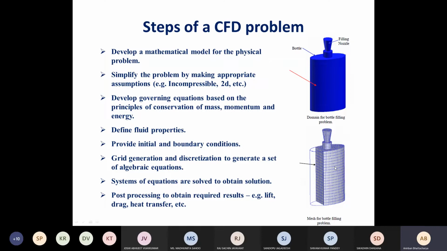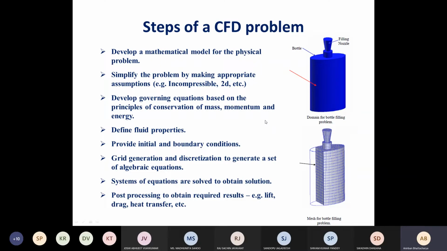So from that, we have to calculate relevant parameters. For example, if I want to find out the heat flux, I can calculate it using heat flux equal to minus k dT/dx at a point. Because we know what T is at two adjacent points, we can find dT in terms of delta T. Similarly, dx in terms of delta x, meaning difference in temperature and difference in length, or the defined space between two grid points, and then we can calculate the heat flux. Similarly, we can find out shear stress or any other parameter that we want to calculate, which is possible based on the variables which are already solved.